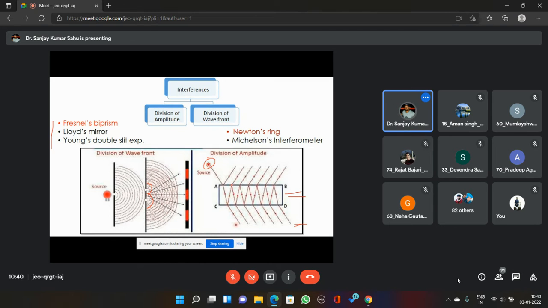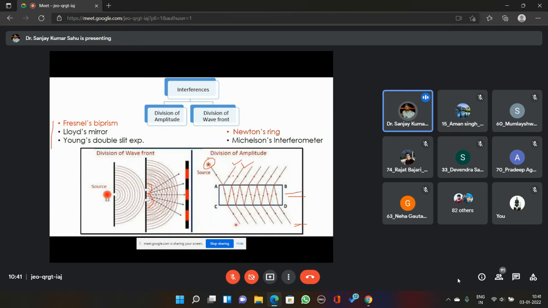After reaching the first interface again, some part of that light will be reflected back and some part will be refracted. Now look at these two rays, the first and second component of light. They will have different amplitudes, depending upon the reflection coefficient and transmission coefficient, but they will have similar phase. I should not say same phase, they will have similar phase.